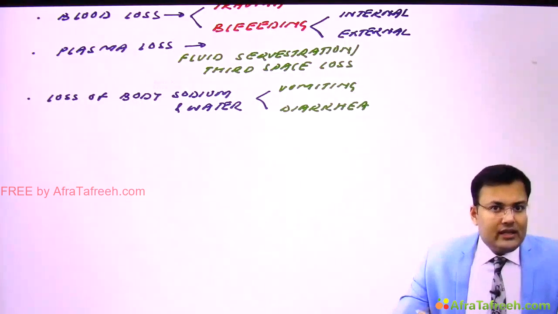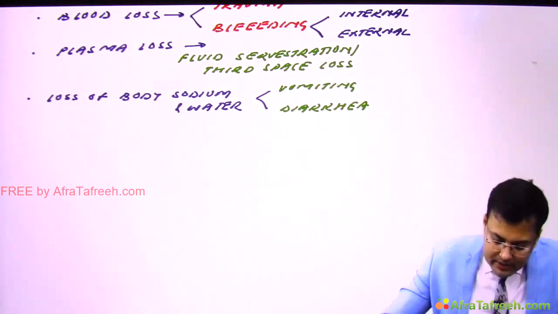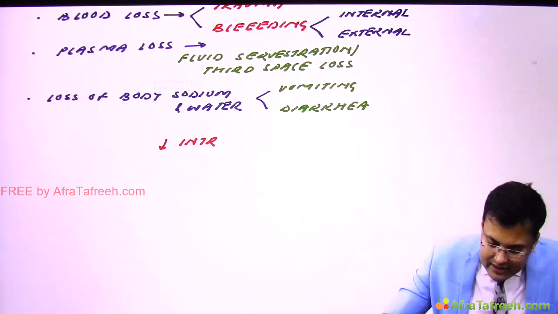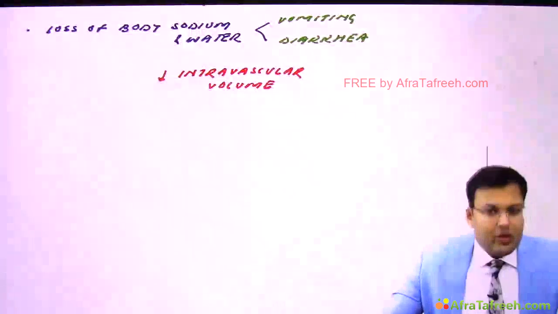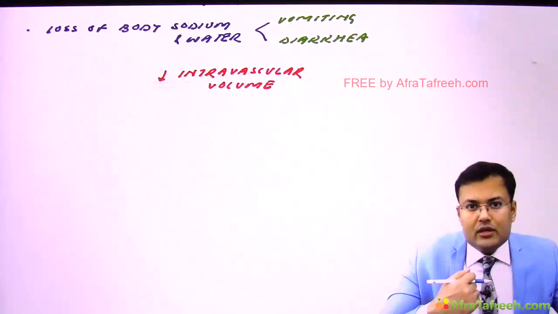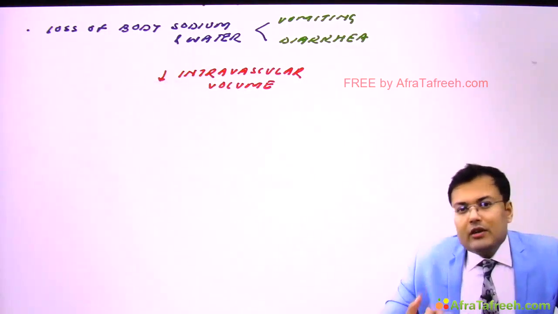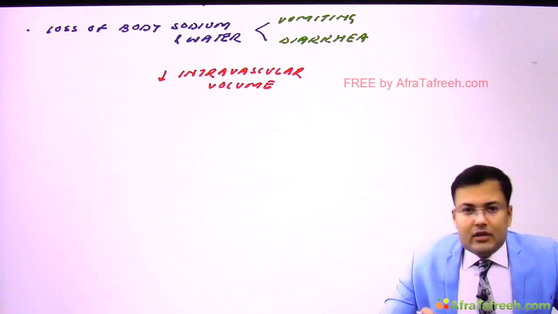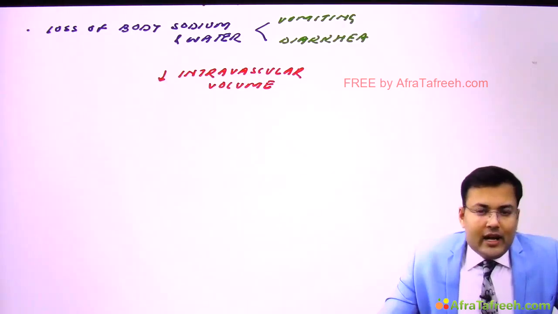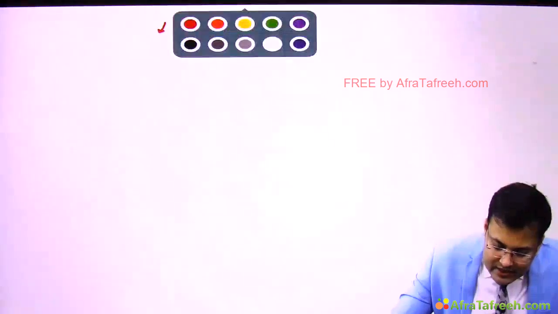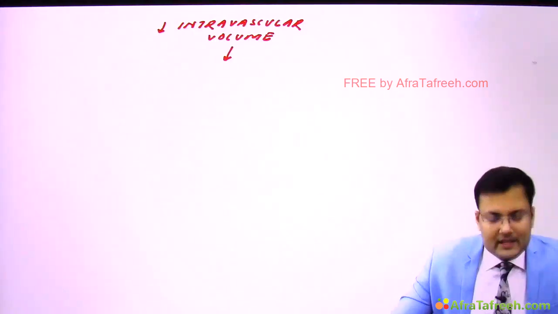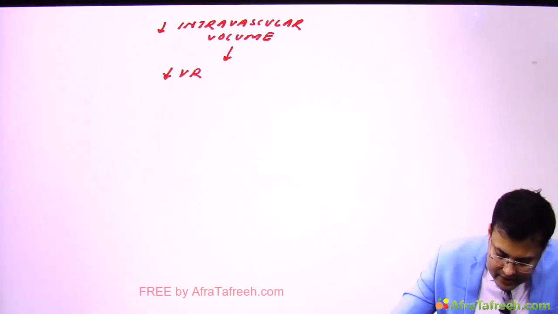So what you noticed here is that there is loss of volume. So what's the problem? There is decreased intravascular volume. Clear? And if there is decreased intravascular volume, what's the problem? There is decreased venous return to the heart. So there is decreased ventricular filling. See the sequence of events: loss of volume, so there is decreased intravascular volume. Because of this, there is decreased venous return to the heart.